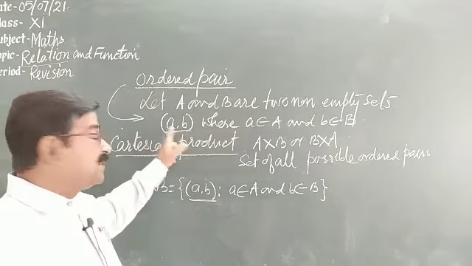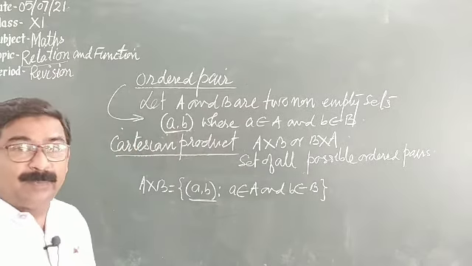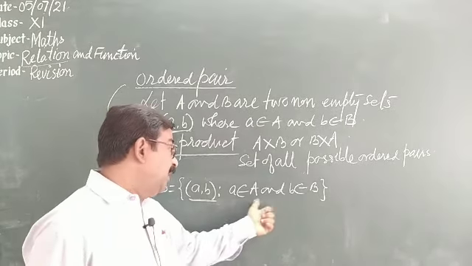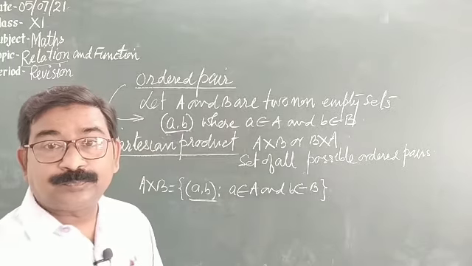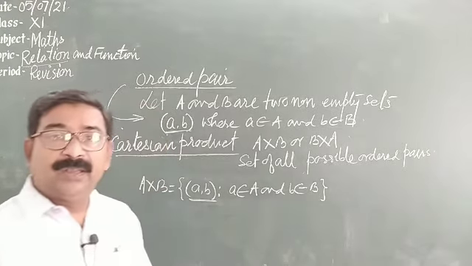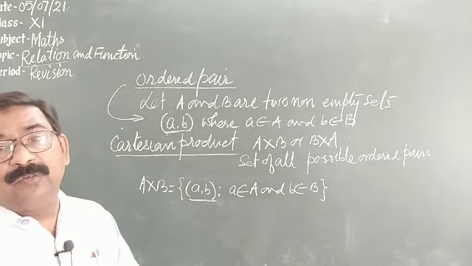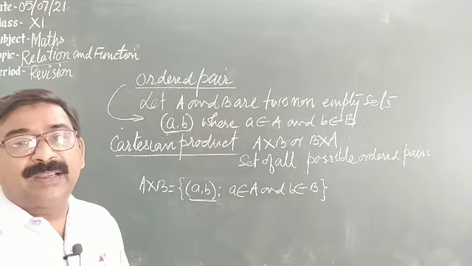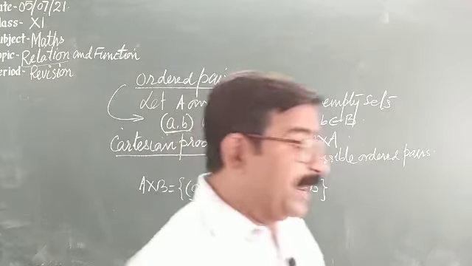This sample means the first element from the first set and the second element from the second set. So (a, b) where a belongs to A and b belongs to B. This is the Cartesian product. And in this case, the collection of all first elements is called the domain and the collection of all second elements is called the range.